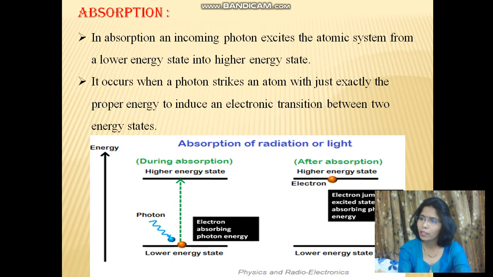The light or the photon energy applied to excite the electrons can be mathematically written as h nu, and it is equal to E2 minus E1. h is Planck's constant, nu is the frequency of the photon, E1 is the ground state energy, and E2 is the higher state energy. Absorption occurs only if the energy of the photon exactly matches the difference in the energies between the two electron shells or orbits.